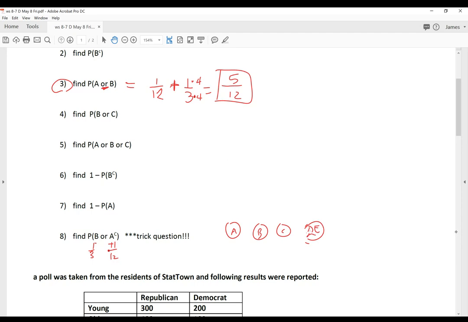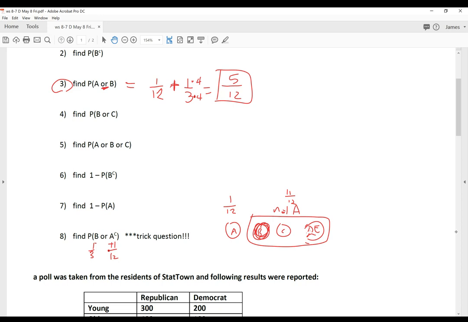If it is not A, we already included B in the not A. This is not A, A complement. So A is 1 out of 12. Not A is 11 out of 12. B is already in there, so we don't need to add it again. So this turns out to be not a disjoint set, but a joint set. B is joined with not A. That's why the plus thing doesn't work.